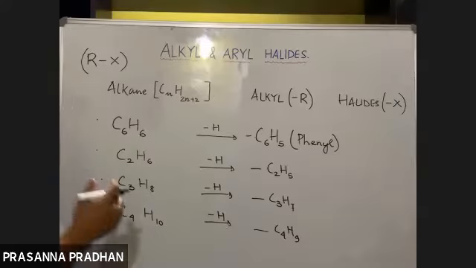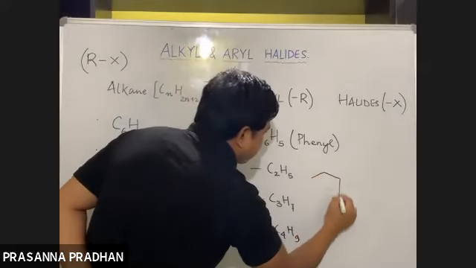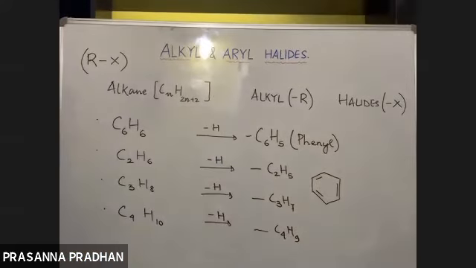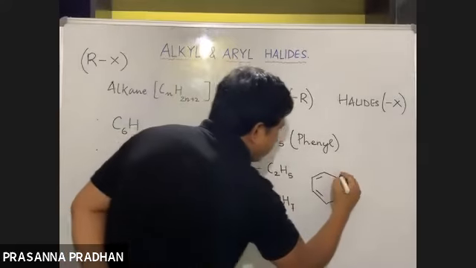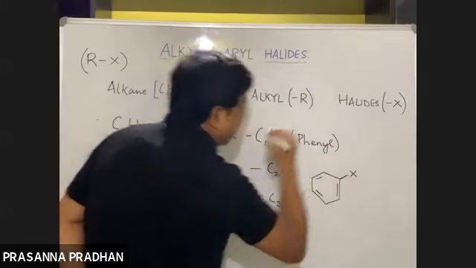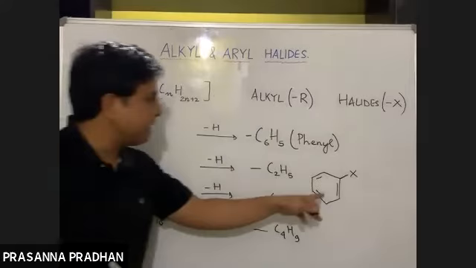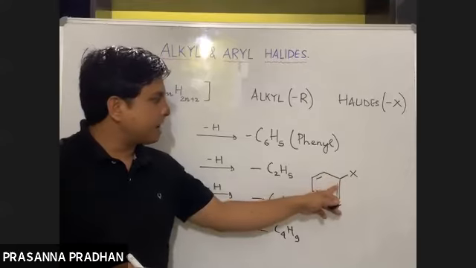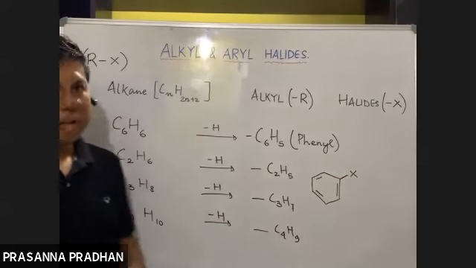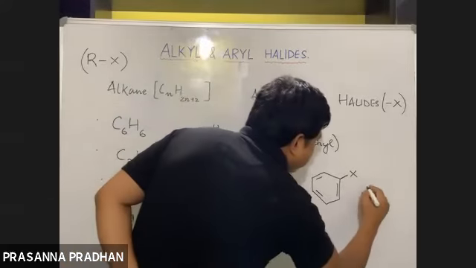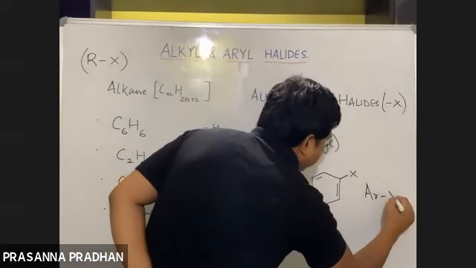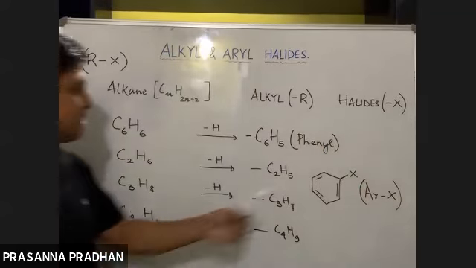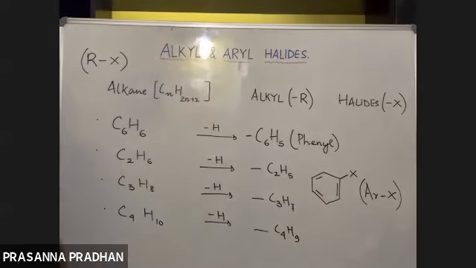Remember the formula of benzene is C6H6, so we have 6 hydrogens. Now if I substitute 1 hydrogen by a halide, what will be the formula of this compound? It will be C6H5X. One hydrogen has been substituted by halide, and these are normally represented by ArX. This class of compounds is known as aryl halides.